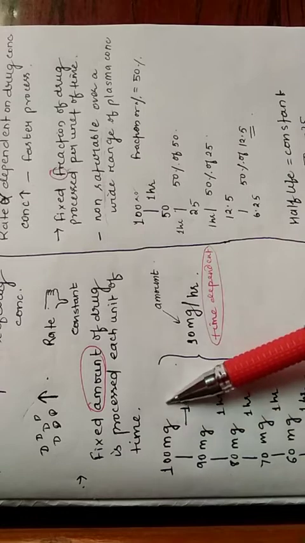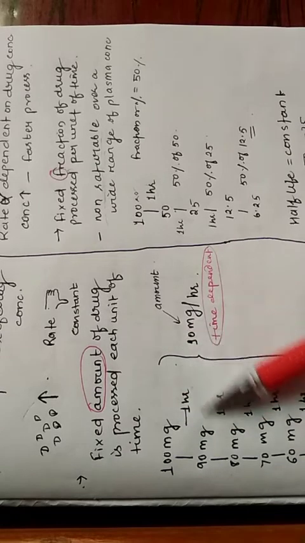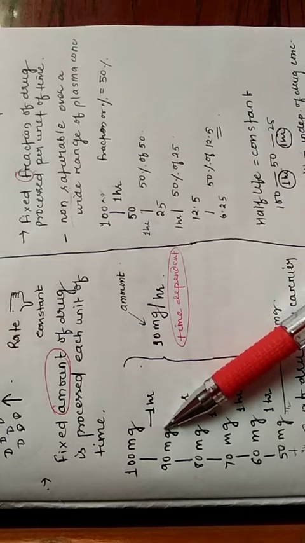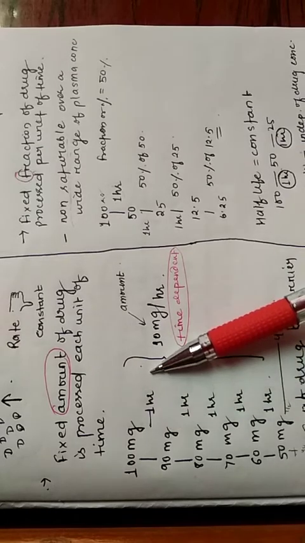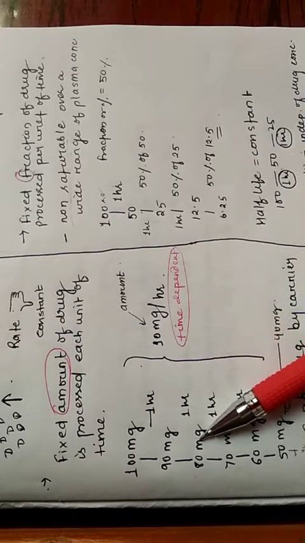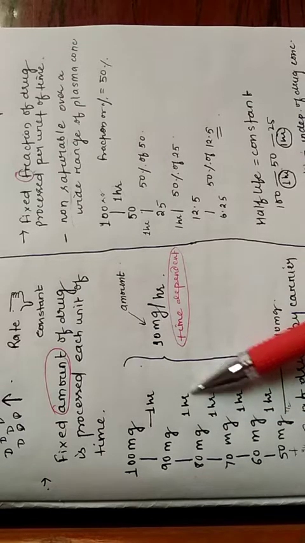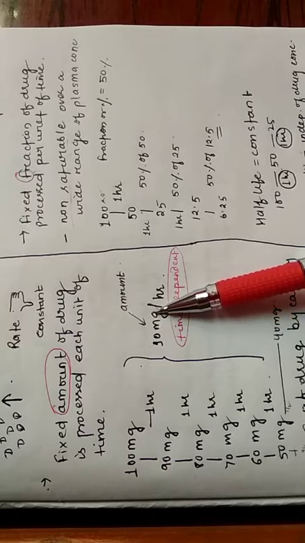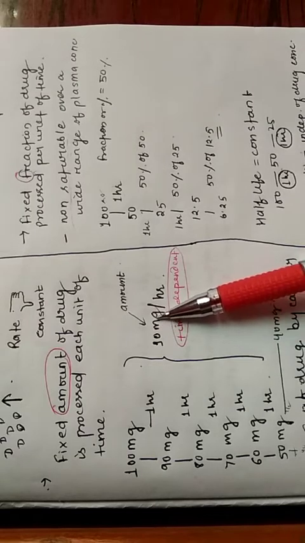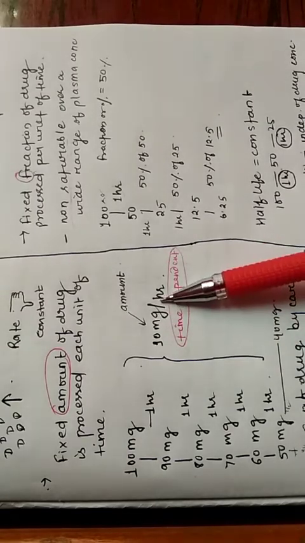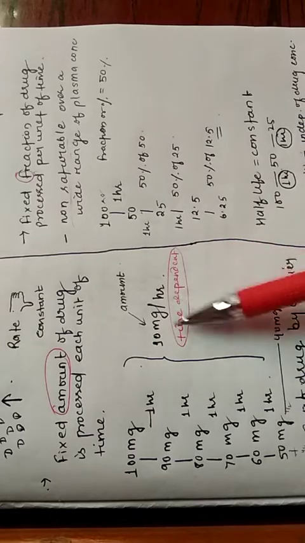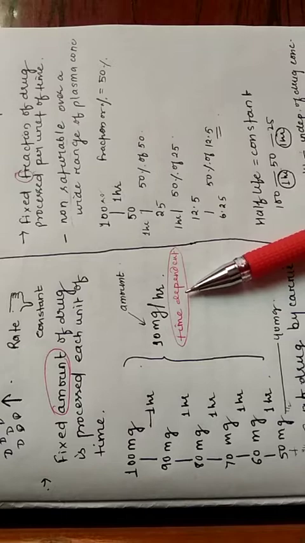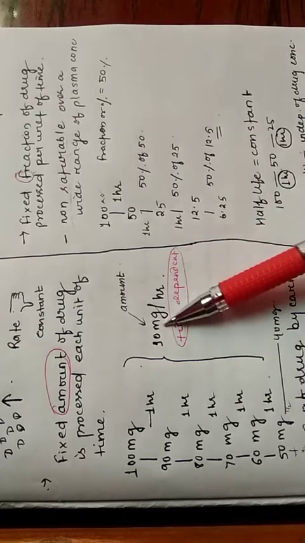If 100 mg of drug is administered, then it gets processed to 90 mg in 1 hour, again to 80 mg in 1 hour, and so on. Here this 10 mg amount is processed in a unit time. So this occurs in zero order kinetics, that a fixed amount of drug is processed.